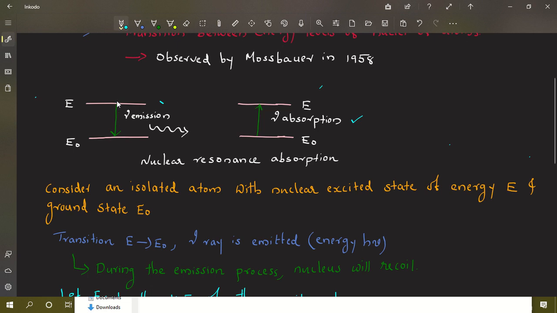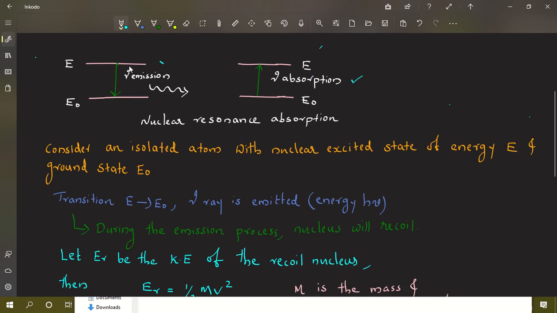Suppose that there is a transition from the excited state to the ground state, then a photon is emitted. Here a gamma ray is emitted. The energy of the photon is h nu. So, please remember, if there is a transition from the nuclear excited state E to the ground state E0, there is an emission of gamma ray with energy h nu. Now, let us consider the emission part only, and we will discuss the absorption part later.